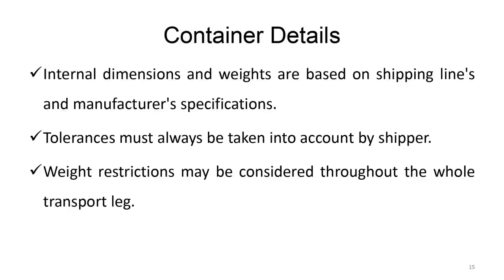And weight restrictions may be considered throughout the whole transport leg. So if the weight restriction is 21,800 kgs for a 20-footer container, you have to keep that in mind and you have to follow it. Otherwise, there can be problems at the customs or anywhere in between.